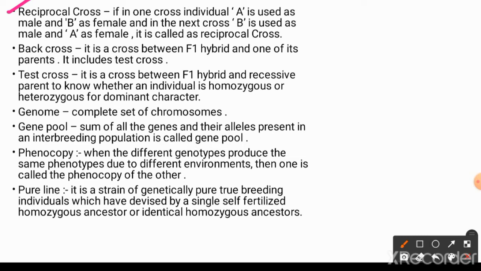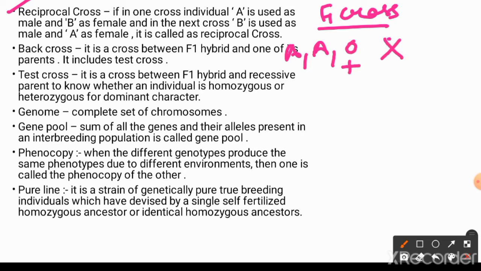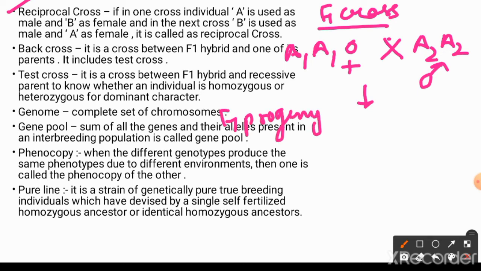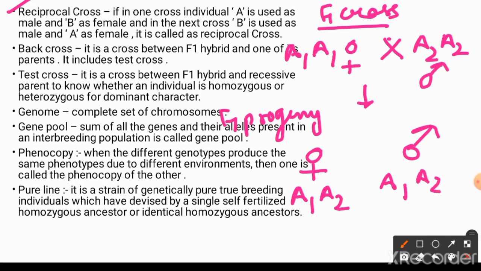For example, if in F1 cross I am taking two parents, one is A1, which is homozygous and female, and I am going to cross it with a homozygote male, that is A2, and it is going to produce F1 progeny, and that F1 progeny is going to produce heterozygote female with genotype A1A2 and heterozygote male with genotype A1A2.